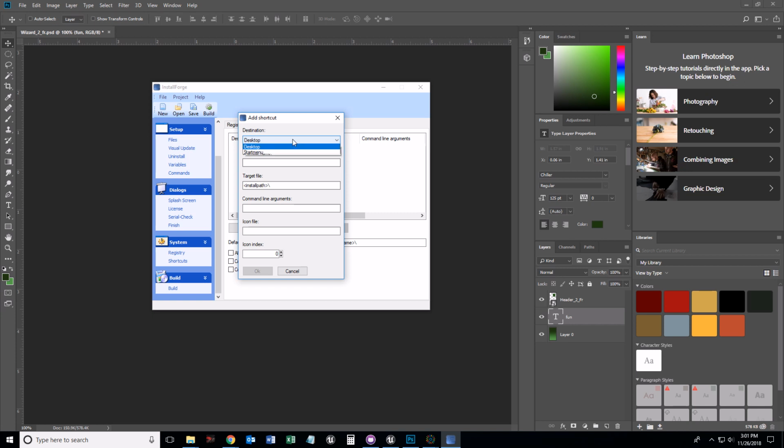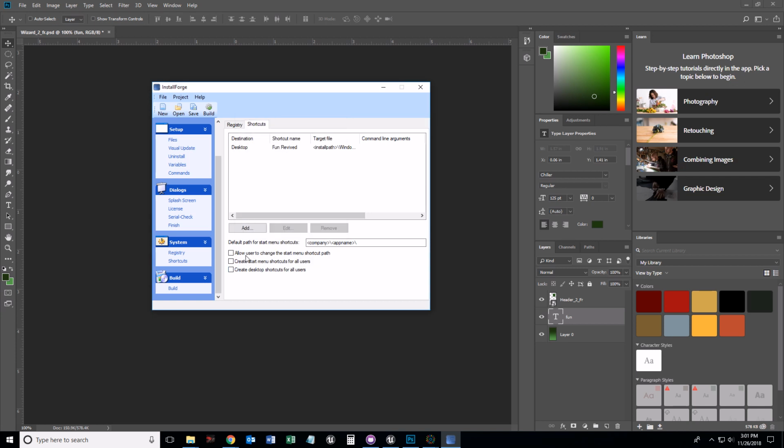We are going to add a desktop shortcut. Name, fun revived. Install path would be Windows No Editor / fun_revived.exe.